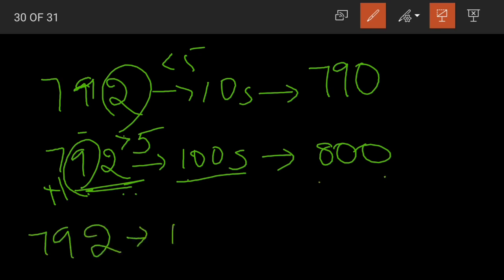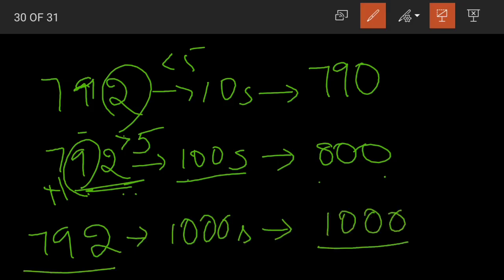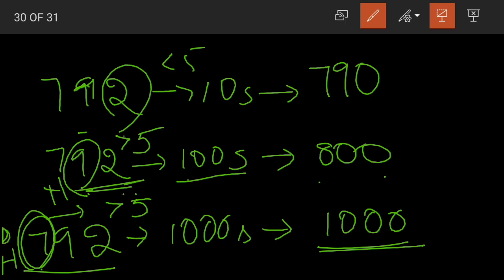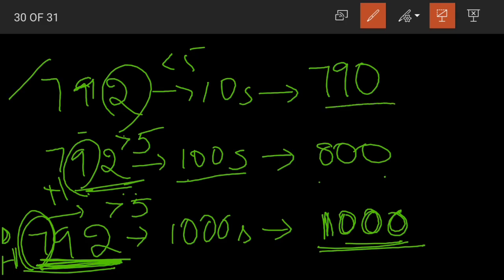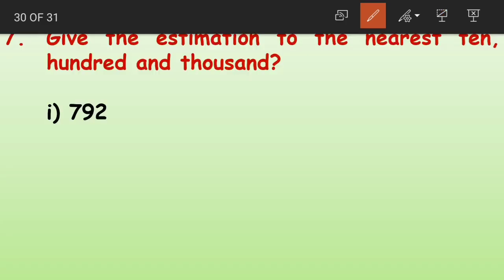Now they are asking us to round it off to the nearest thousands. See, 792, if we look at it, it's nearer to 1000. The digit in hundreds place is greater than 5. So we add 1 to the digit in thousands place. In thousands place we have nothing, so 0 plus 1 becomes 1. And when we replace these 3 digits with zeros, it becomes 1000. Understood, students? 792 rounded off as 790, 800 and 1000.